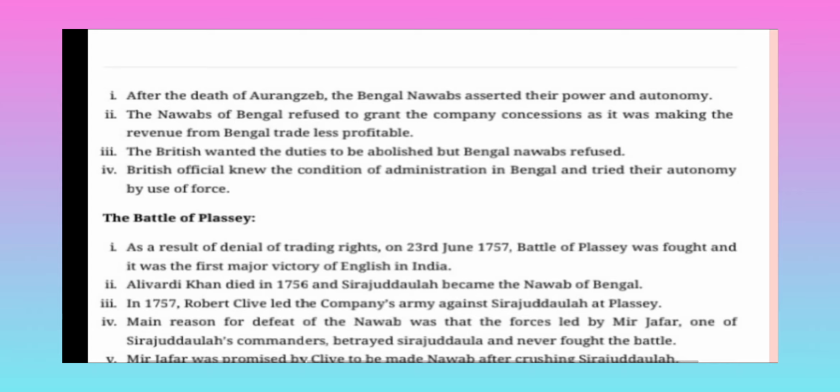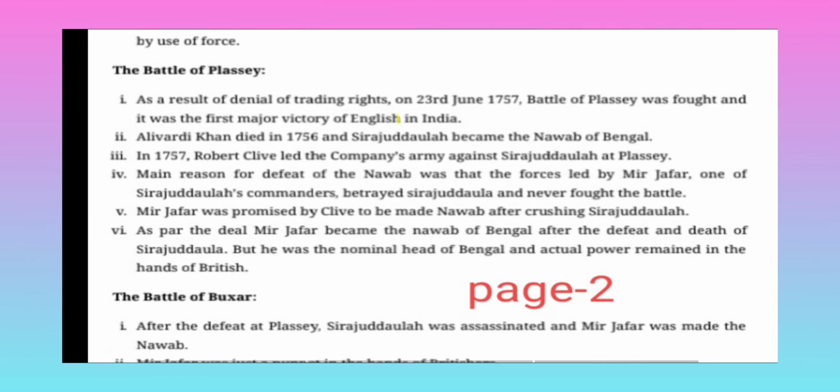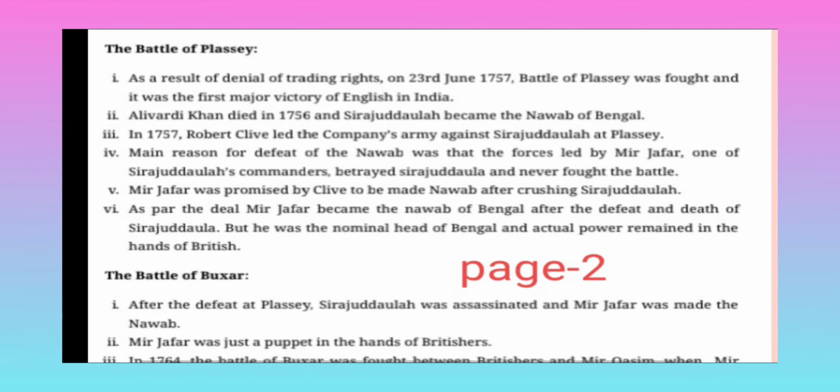The Battle of Plassey. We have seen that Sirajuddaulah told the company to pay the revenue regularly and to stop the fortification, but the company was not ready, and so they had to fight the Battle of Plassey. As a result of the denial of trading rights, on 23rd June 1757, the Battle of Plassey was fought, and it was the first major victory of the English in India.